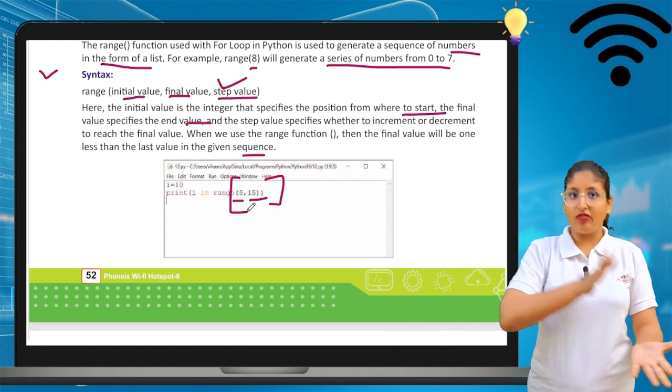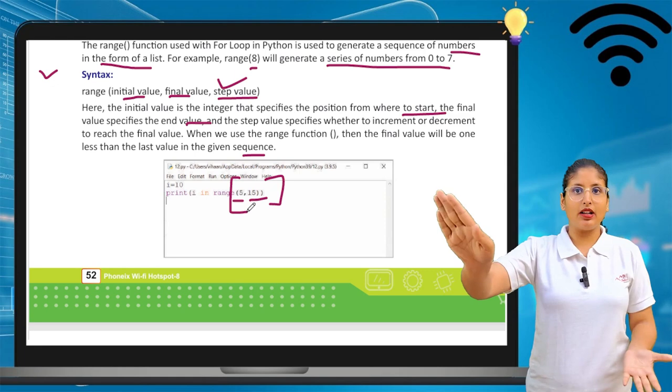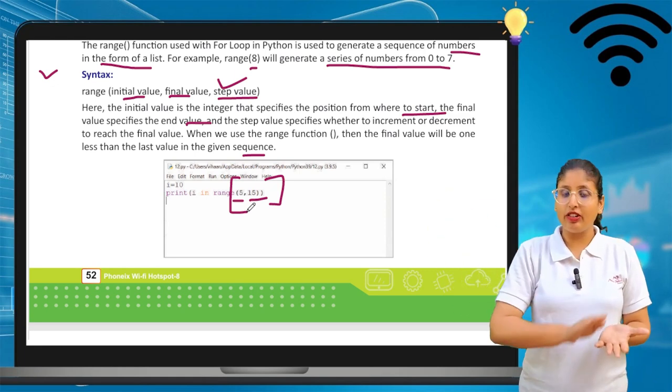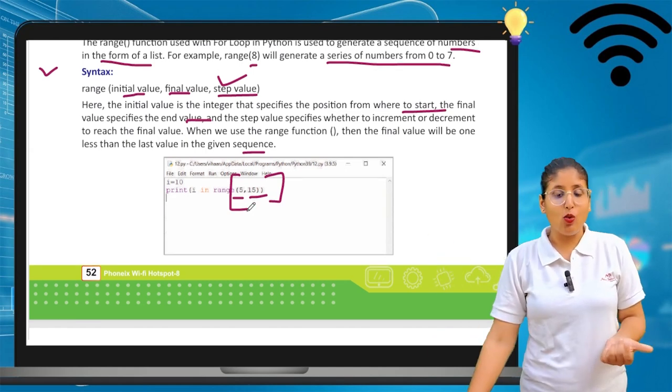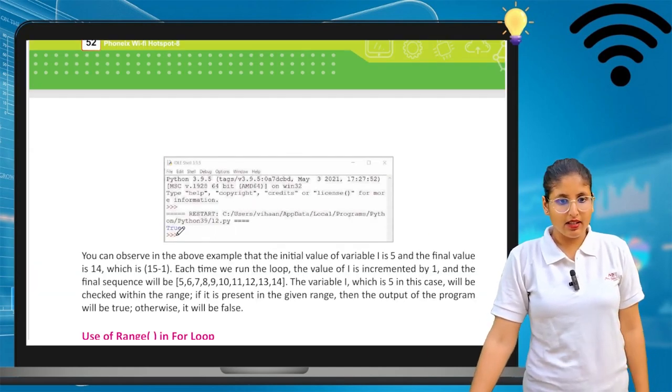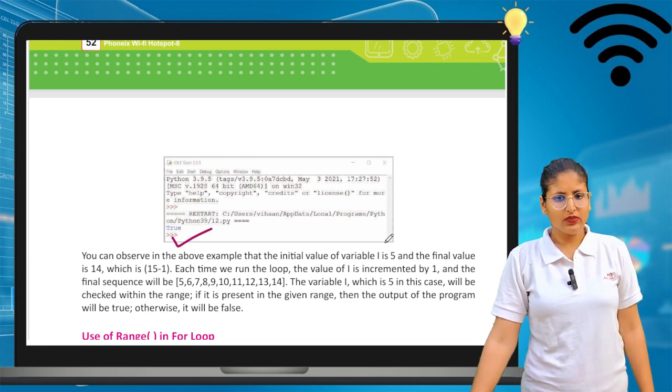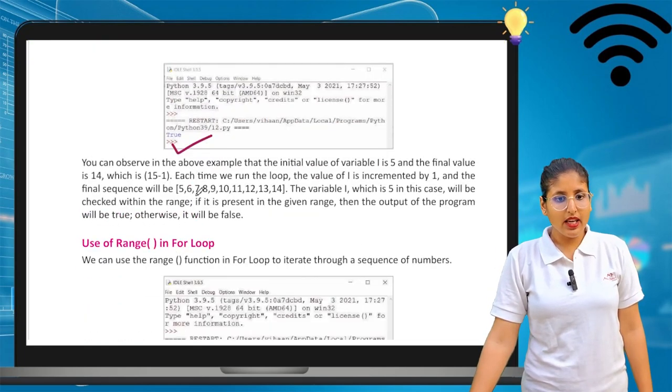Final value, and we can follow the increment step value in it. Because you have to increase, we have to move in increasing order like that if you want to reach 50. These are the things. Can you see here also it is true, because this programming works on that.